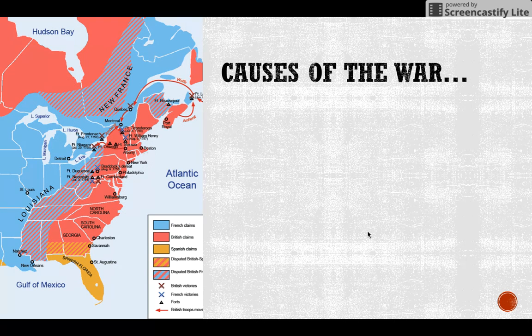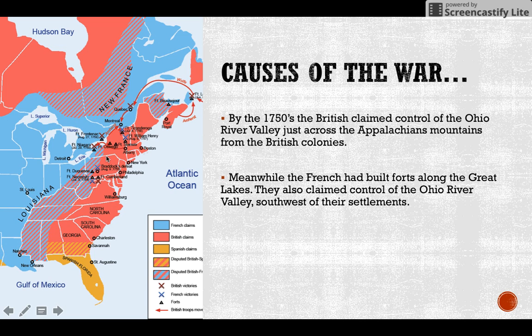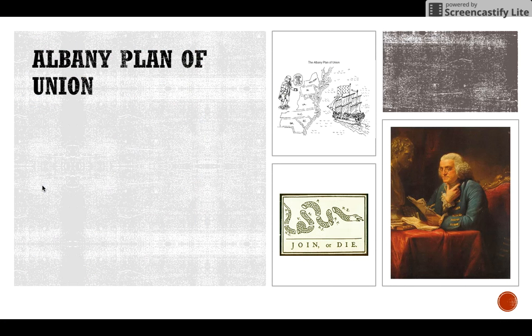So, as the colonies begin to grow, there's a conflict that arises between the French and the British. By the 1750s, the British had claimed control over the Ohio River Valley just across the Appalachian Mountains from the British colonies. Meanwhile, the French had built forts along the Great Lakes, and they too claimed control over the Ohio River Valley southwest of their settlements. So the conflict happens over territory and who controls that territory.